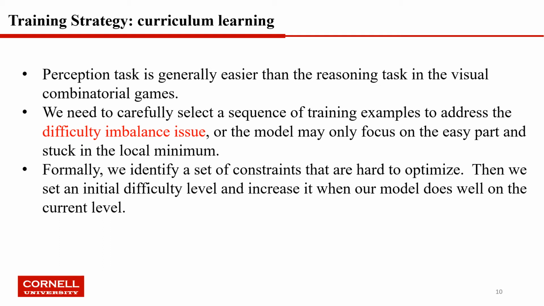and the sudoku label. So we need to carefully select the sequence of training examples to address the difficulty imbalance issue, or the model may only focus on the easy part and get stuck in a local minimum. Formally, we identify a set of constraints that are hard to optimize. Then we set an initial difficulty level and increase it when our model does well on the current level. Then we can stop this process when our model does well on the difficulty level that we want.